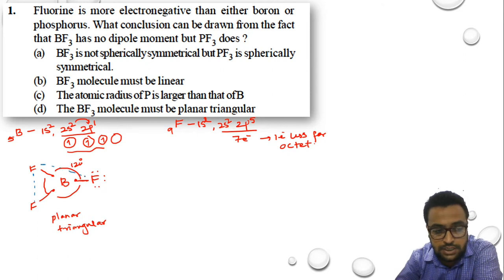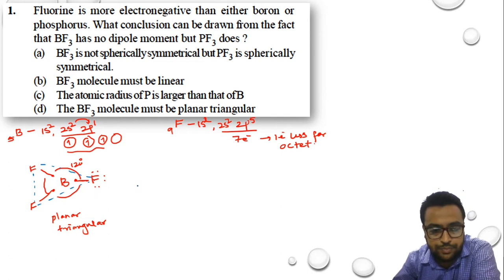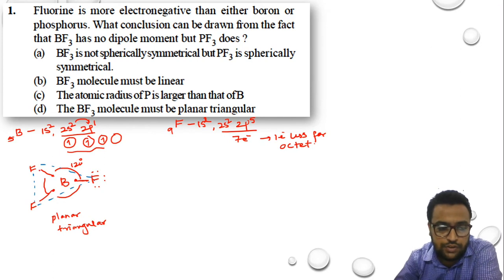I am connecting this fluorine, and I am connecting this fluorine. So it's a triangular base with boron at center. In similar fashion, now if you go with the inductive effect theory, the movement of electron should take place towards fluorine. That means all the electrons of the boron will move towards the more electronegative atom, that is nothing but fluorine. So the direction of flow of electron is towards fluorine.